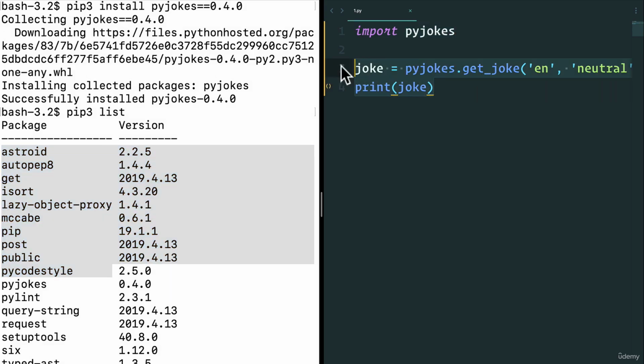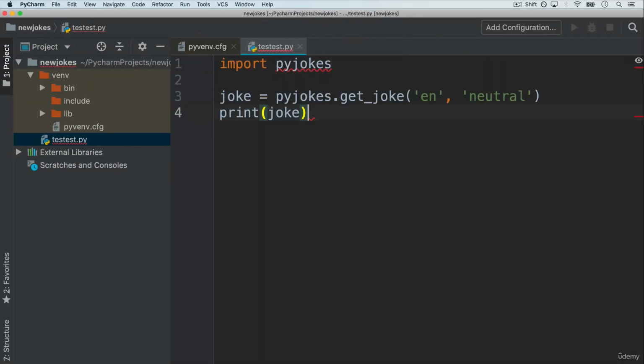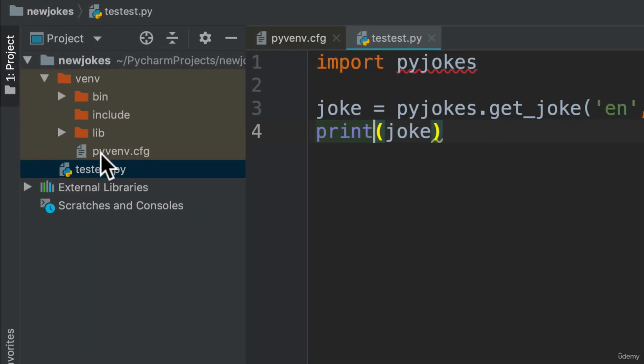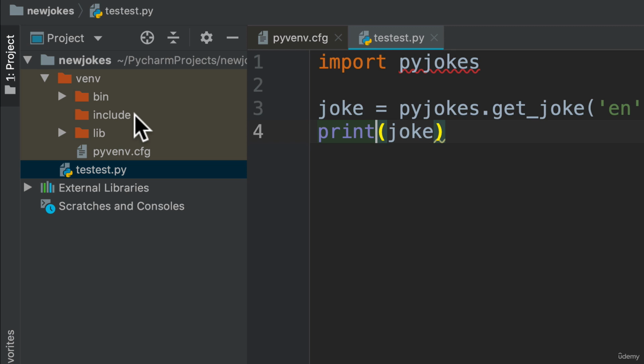Yeah, let's just copy this. And if I run this, whoop, I get an error. No module named pyjokes because I have an entire virtual environment. It's like a separate universe where I can install here whatever I want so that it doesn't interfere with the outside world. And usually when you're working on project, you want to create them in virtual environments like this.